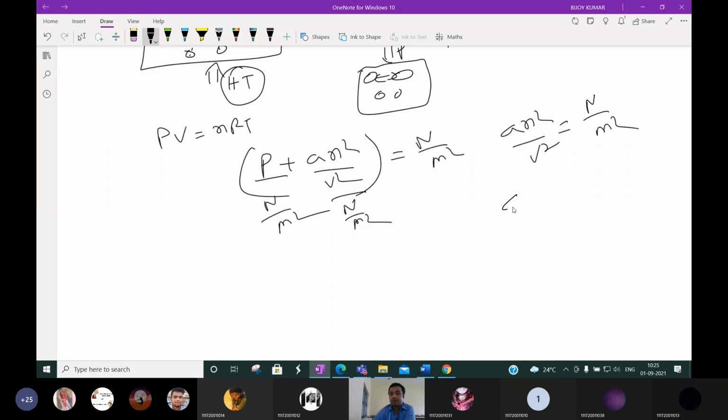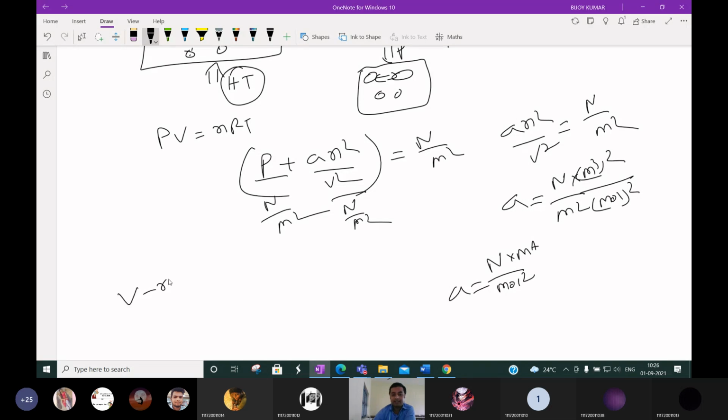And what is the unit of a? The same, Newton per meter square is there. Here volume square is there. Volume square means meter cube to the power square. Here n square means mole square. So it will be Newton by mole square into m to the power 6, so m to the power 4. Okay, this is the unit of a.